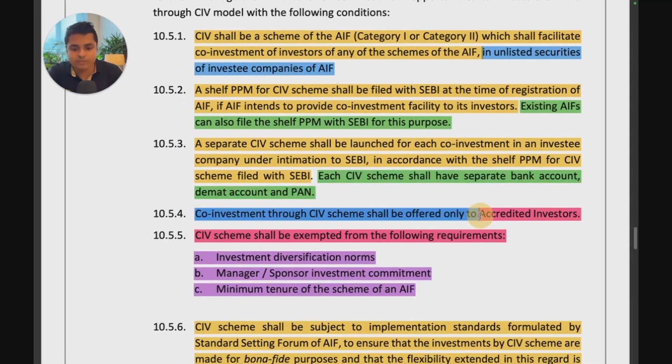Co-investment through the co-investment scheme shall be offered only to accredited investors. I think they should consider revising this and make it available to all investors. Currently they are proposing only accredited investors.